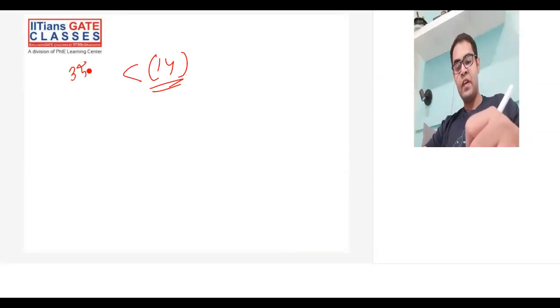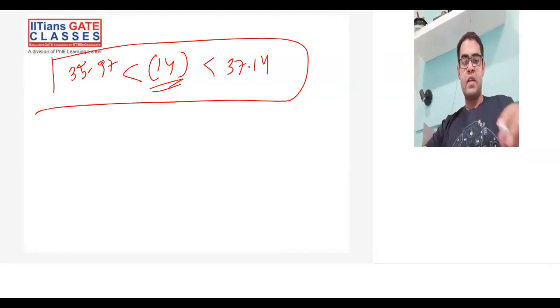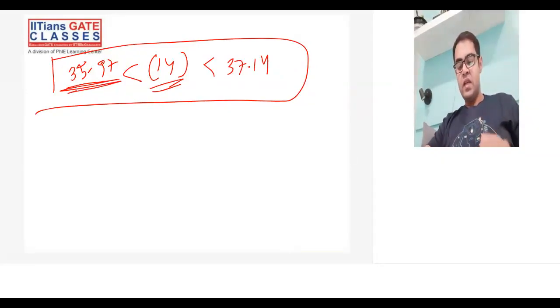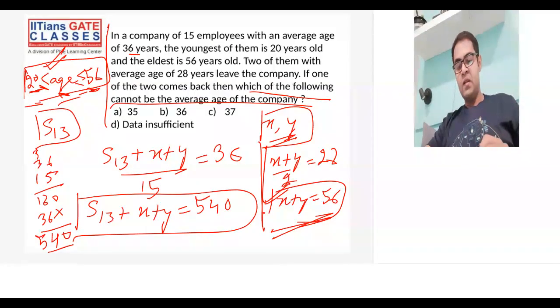So I'll just say that the average of those 14 people is coming out to be between 35.97 to 37.14. Since I don't know the age of X or Y, this can tell me one point. It can definitely tell me that the average age of the company when somebody returns cannot be 35.